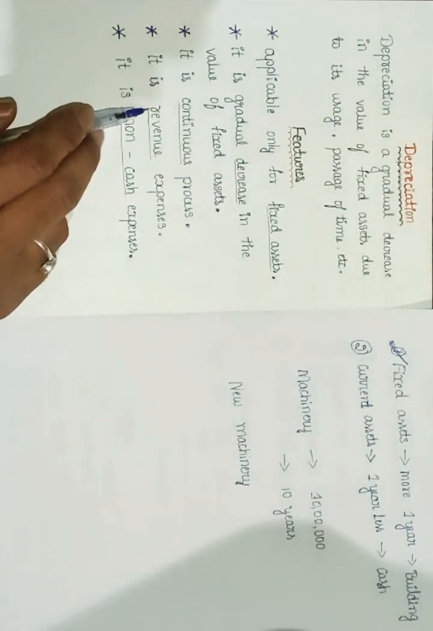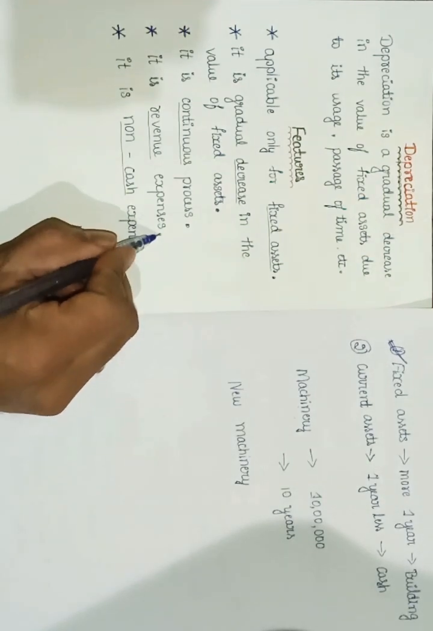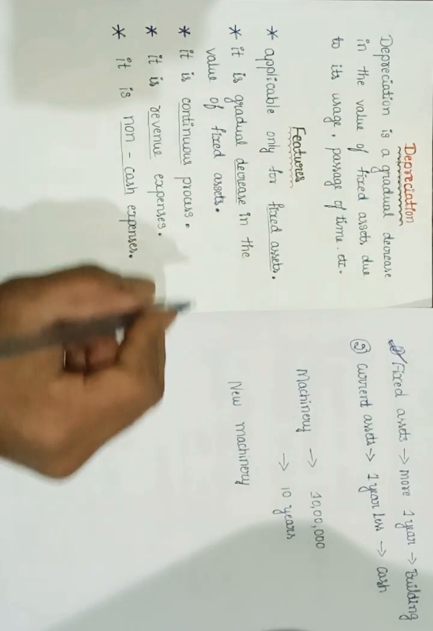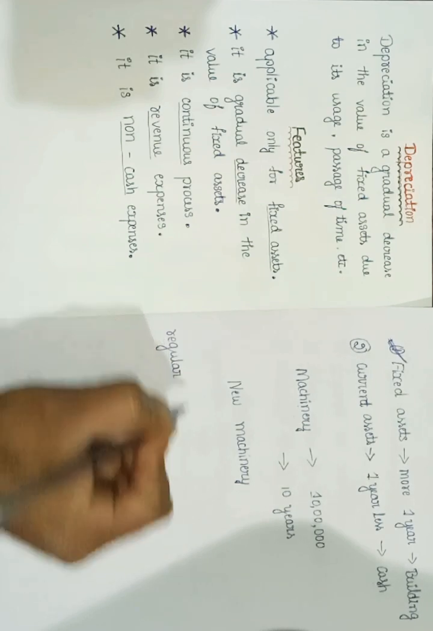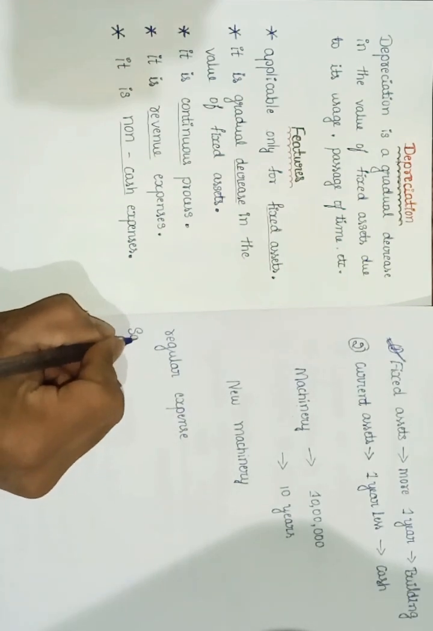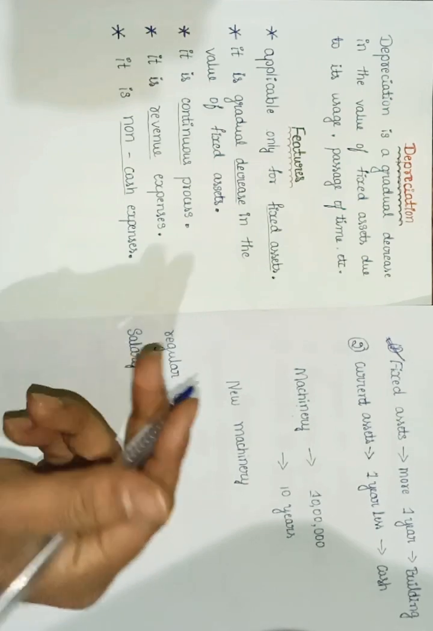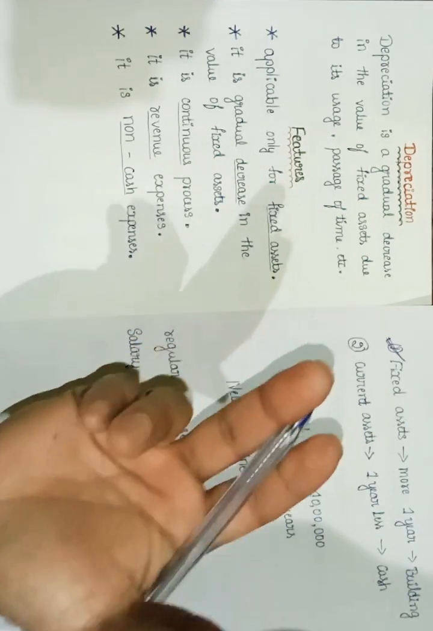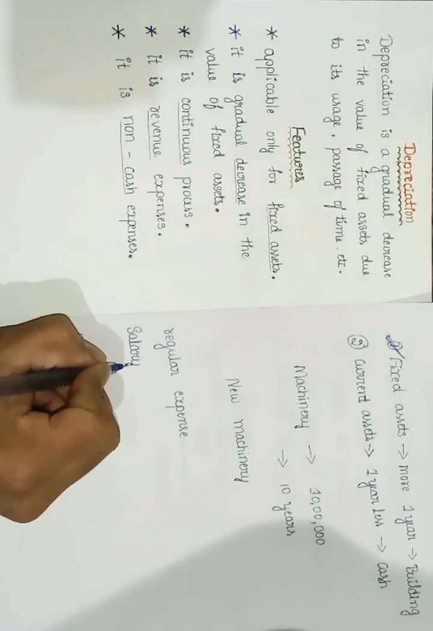Then it is a revenue expense. Just now I said it is a continuous process, it is a regular expense just like salary. For example, to my employees, I need to pay salary each month. So every month, every year, I need to pay salary. So salary is a regular expense.